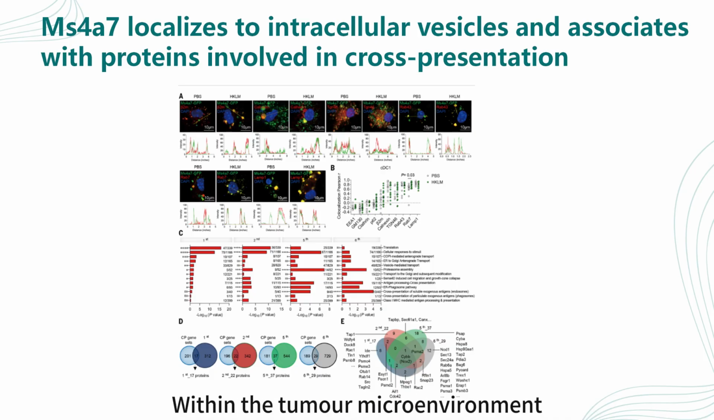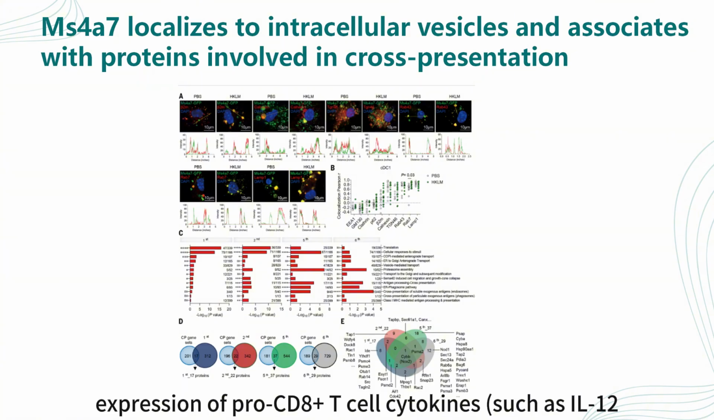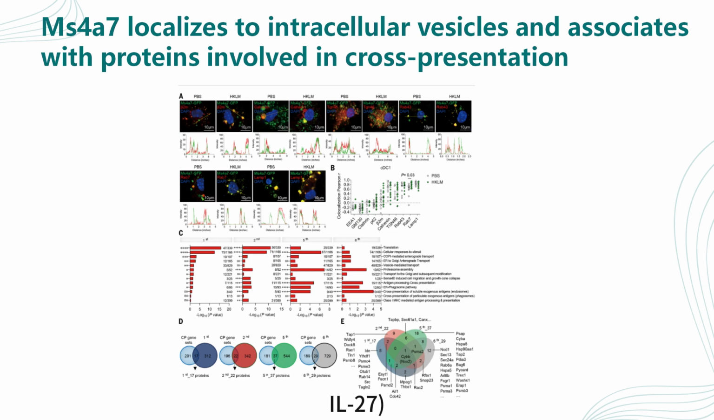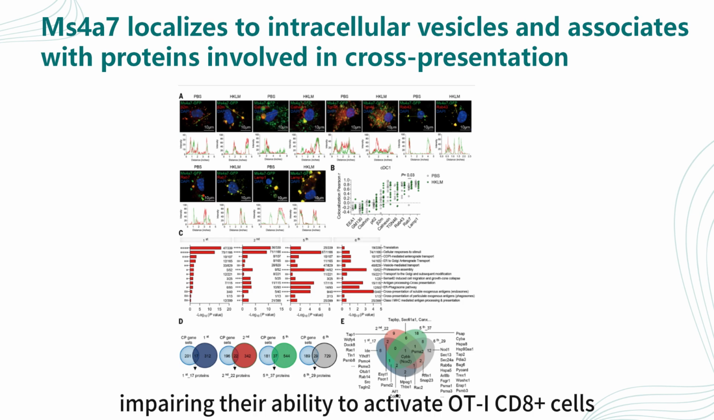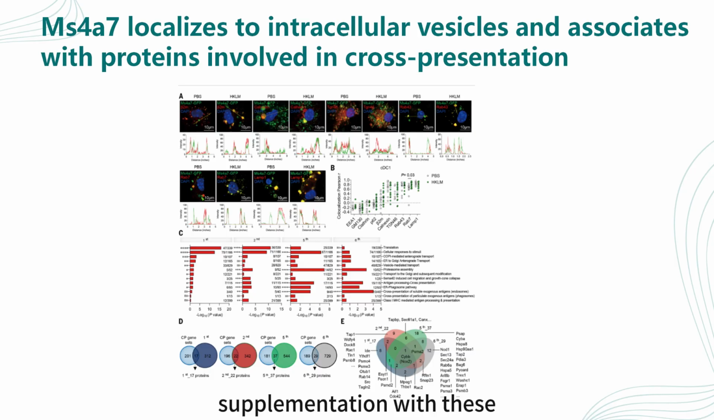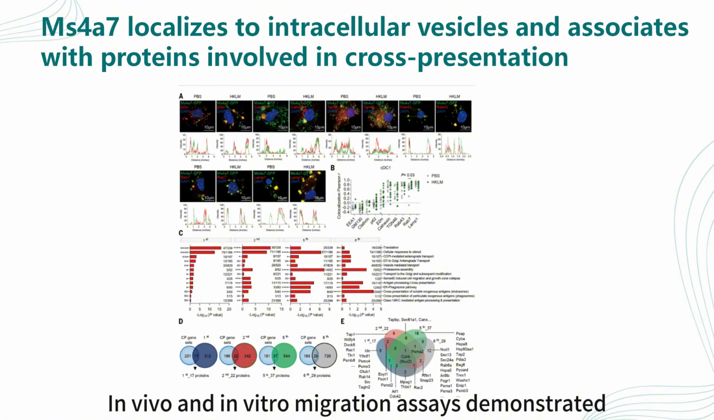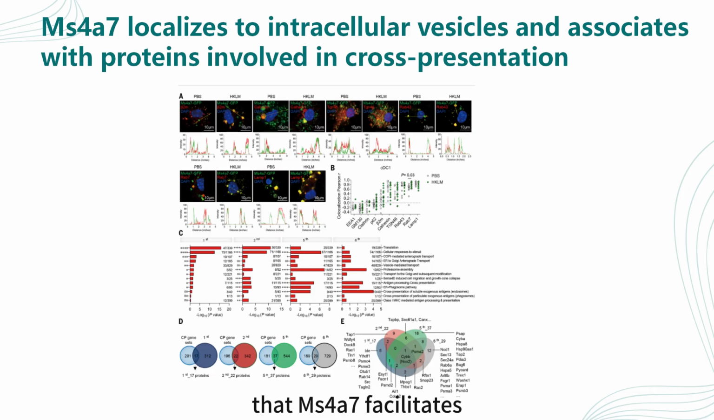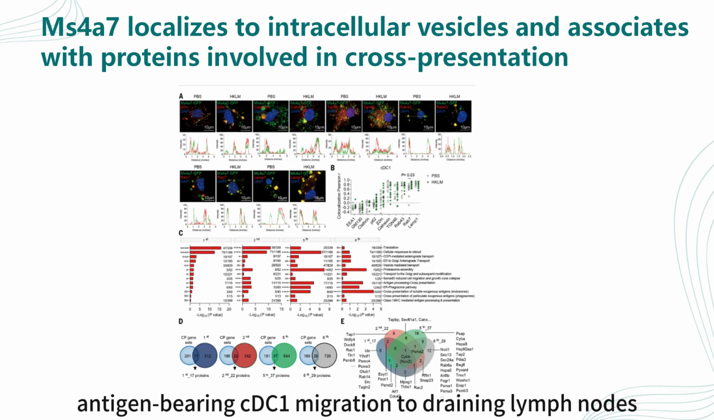Ms4a7-deficient cDC1s exhibited reduced expression of pro-CD8 plus T-cell cytokines such as IL-12, IL-18, and IL-27, impairing their ability to activate OT-I CD8 plus cells. Supplementation with these cytokines partially restored function. In vivo and in vitro migration assays demonstrated that Ms4a7 facilitates antigen-bearing cDC1 migration to draining lymph nodes, with